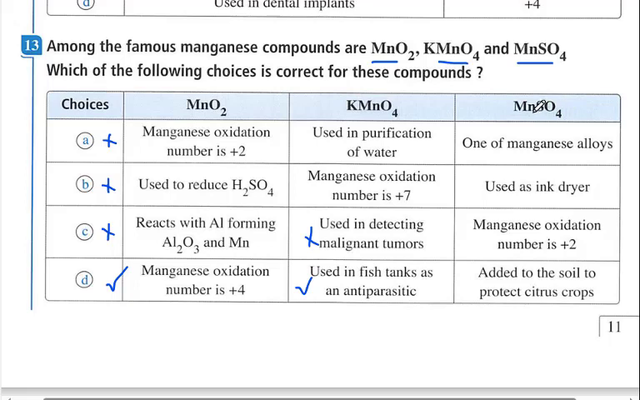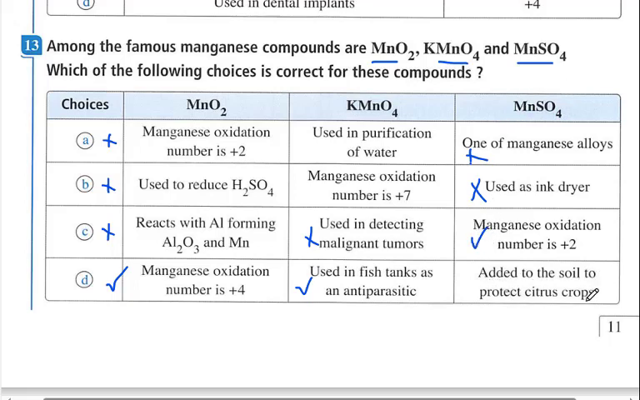Manganese sulfate, one of the manganese alloys? No, it is a compound. It is not an alloy. Used as ink dryer. It is not correct. Manganese oxidation number is positive 2. Yes, manganese oxidation number here is positive 2, as sulfate is negative 2, and manganese positive 2, as the whole molecule is neutral. So it is correct.